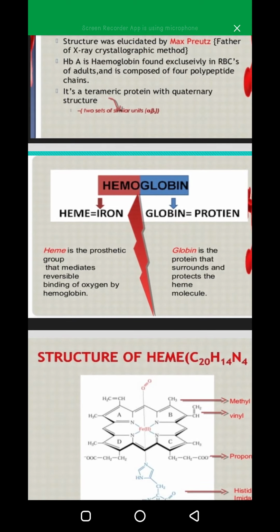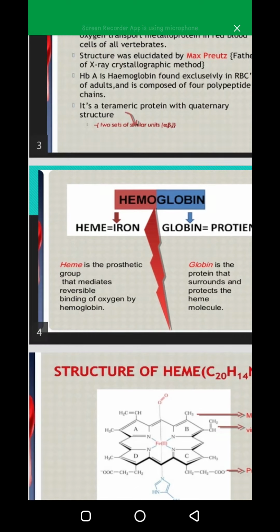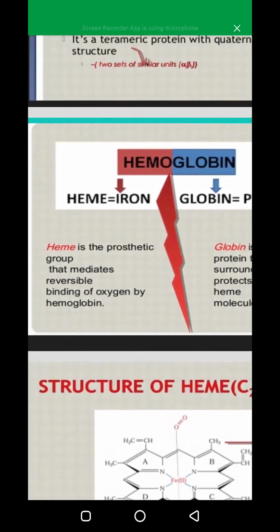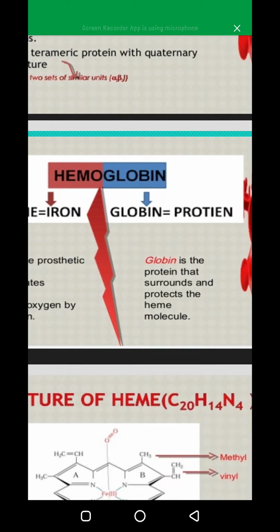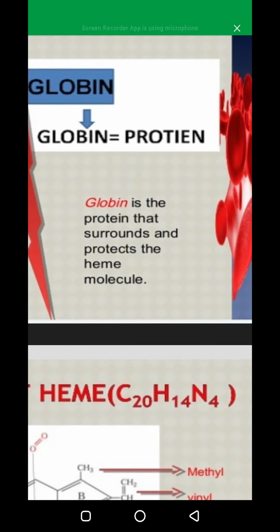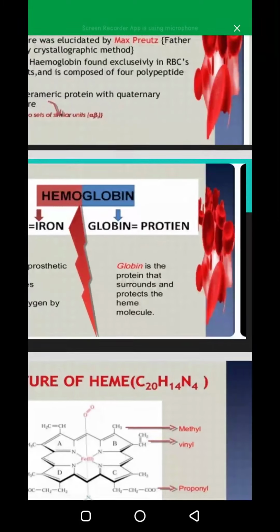Hemoglobin, the word is derived from two words: heme means iron and globin means protein. Heme is the prosthetic group that mediates reversible binding of oxygen by hemoglobin. Heme helps hemoglobin in binding of oxygen, and globin is the protein that surrounds and protects the heme molecule.